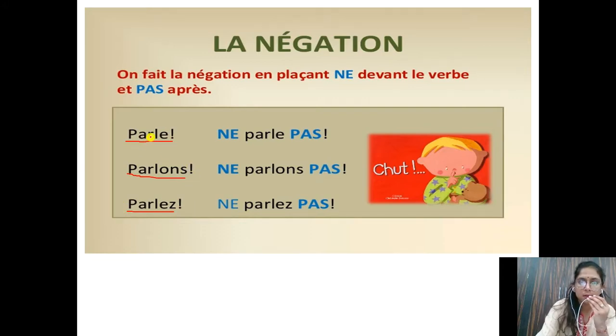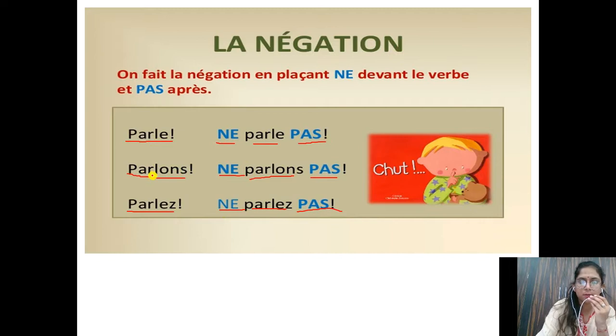Now this slide is saying that when you want to change normal ER or IR or RE in negative, just before the verb you will put ne, and after the verb you will put pas. Here also before parlons you will put ne, after parlons pas. Then with tu, before parle ne will be there, and after parle pas. So parle means speak. Parlons means let us speak.